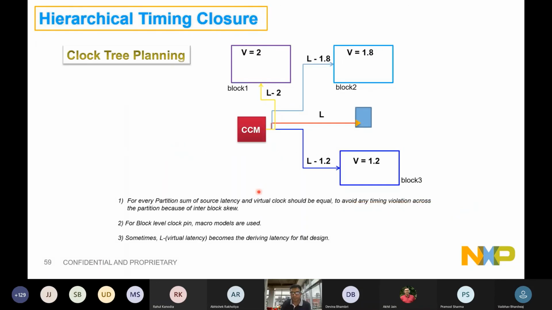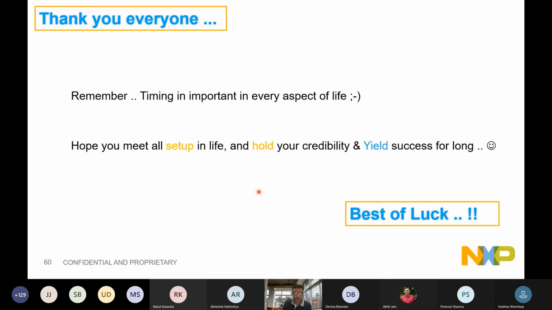So these are those complex topics I thought of also covering while we are taking you from the very basic to the very advanced level of STA. So I think recently what we just talked about is how the bigger chips are made while these blocks are done independently. So again, remember, it's not just STA. The timing is very important in every aspect of life. And best of luck. I hope that you will meet all your setup and hold credibilities in your life, and all what we work is for a higher yield and yield a great level of success in your life.